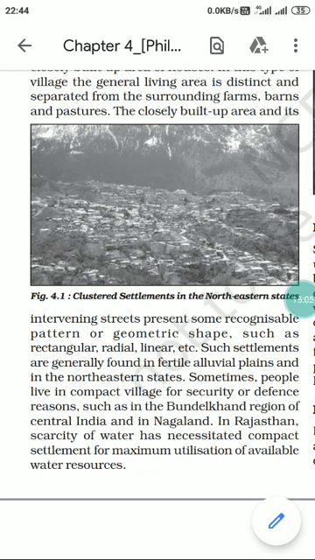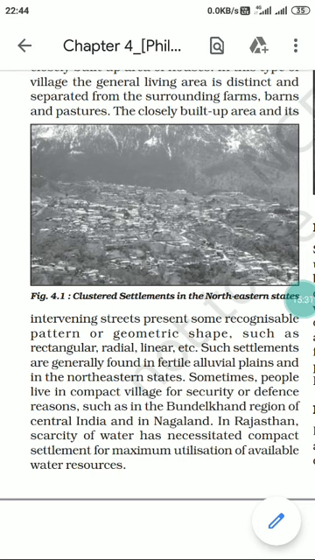Some climatic or physical regions or physical constraints also force people to settle very compactly, like in the case of Rajasthan. Rajasthan has a problem of scarcity of water, and this scarcity has necessitated compact settlement for maximum utilization of available water resources.